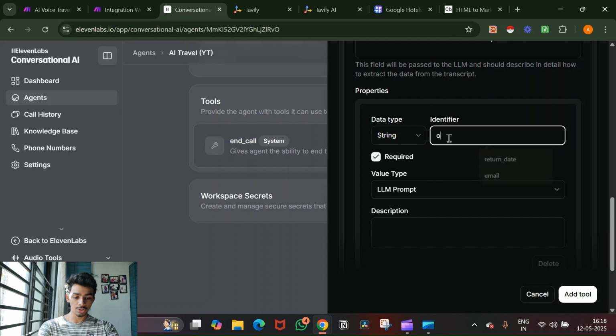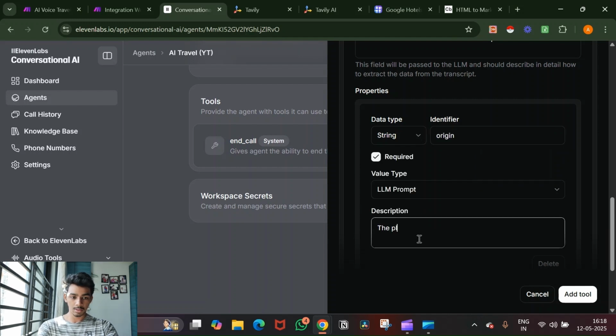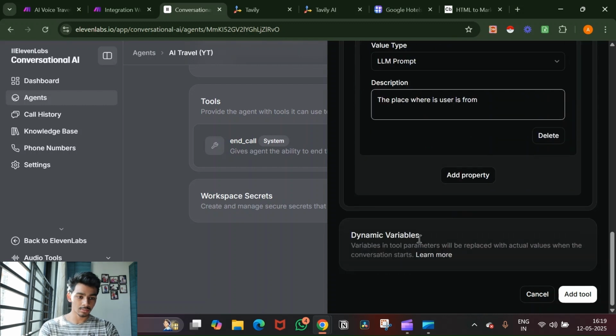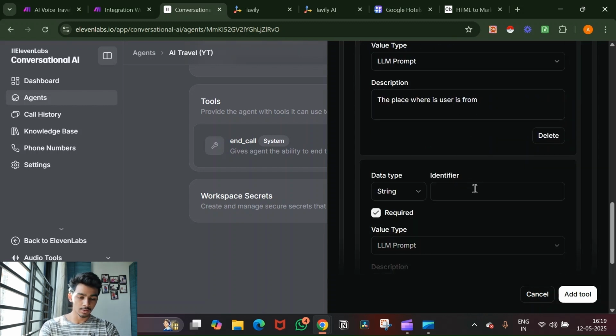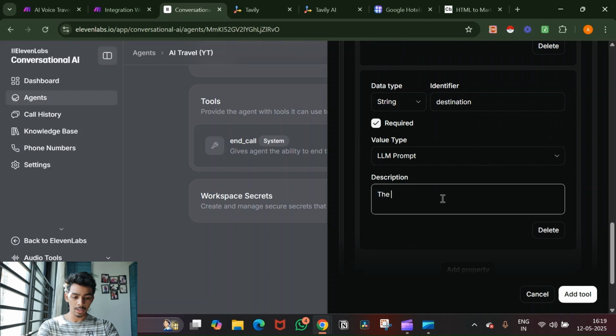origin, the place where the user is from, or you can just say caller. That's still fine, but whatever. Destination, the place where the user wants to go.